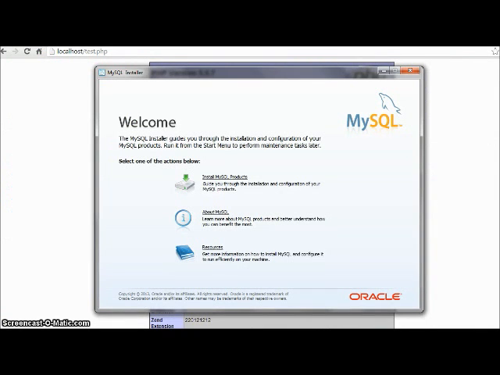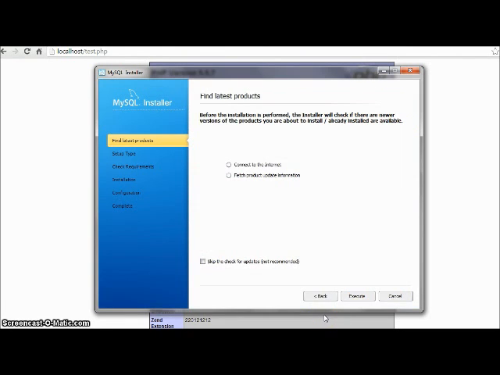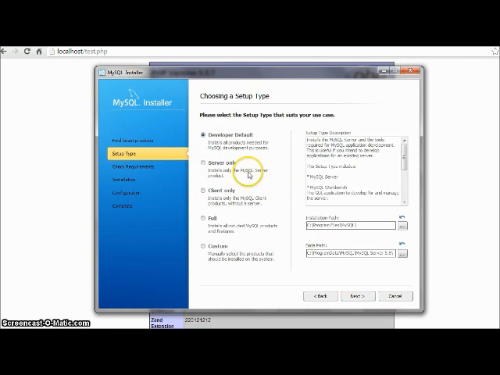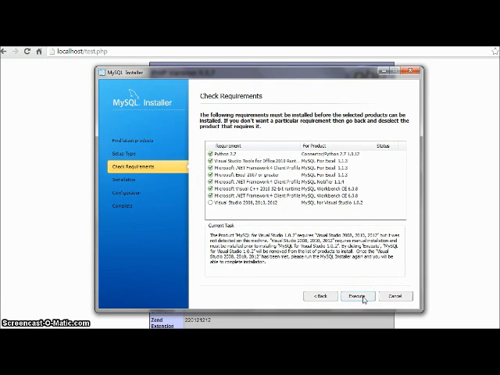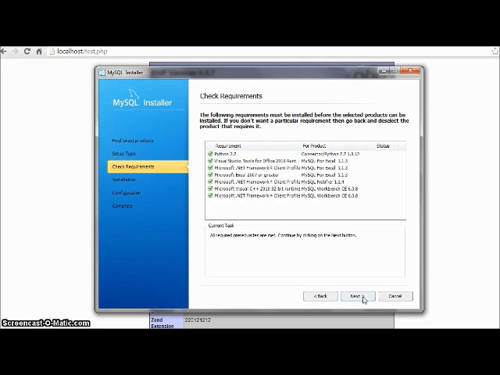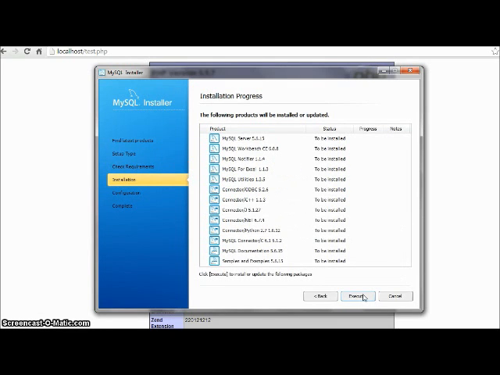Open the MySQL installer which you downloaded. Now click on install MySQL products. Click on execute. Now click on next. We'll go with developer default installation. Click on next. Execute. Next. We'll click on execute. And we'll wait till all these products get installed. You can see that all these products are successfully installed. So we'll click on next.